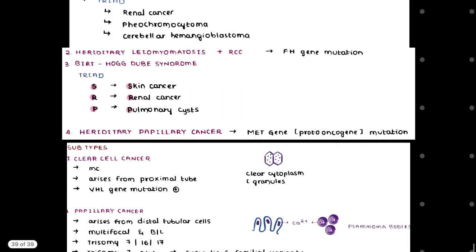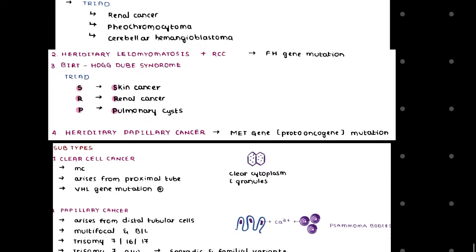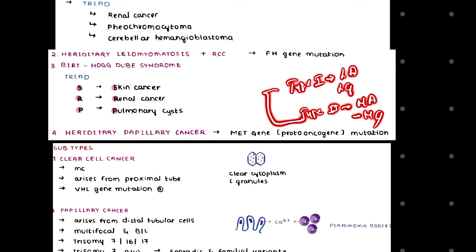Now another thing that we need to correlate here is hereditary papillary cancer. This hereditary papillary carcinoma is less aggressive, or of low grade. These tumors are of two types. The first is type 1, also called less aggressive or low grade. Similarly, type 2 is also there, which is much more aggressive, or of higher grade. Out of these two, hereditary papillary cancer is of type 1, low grade or less aggressive.